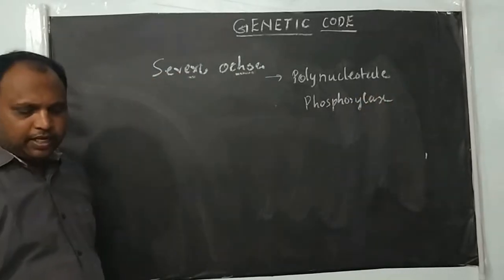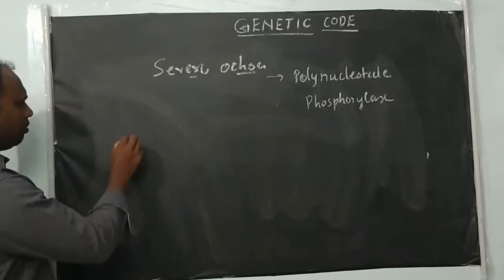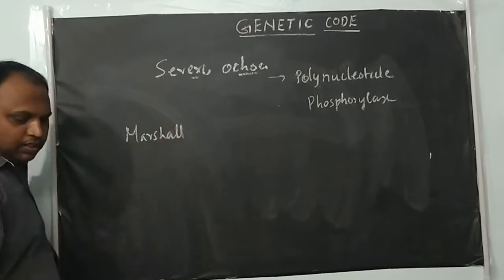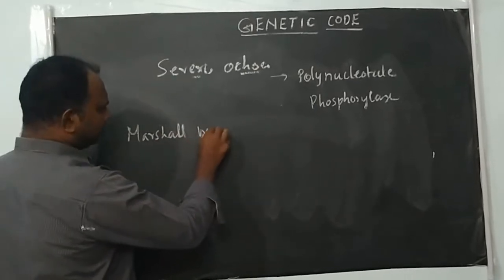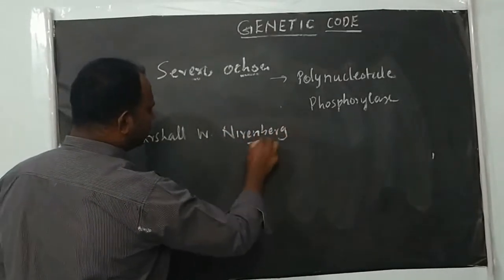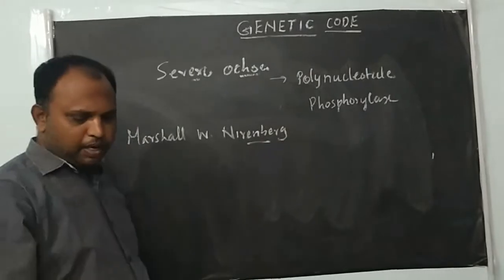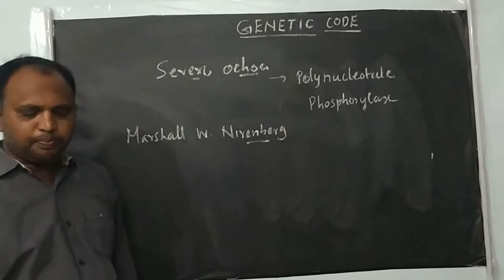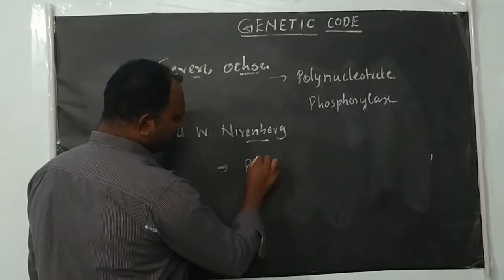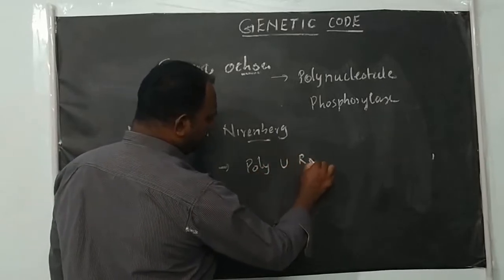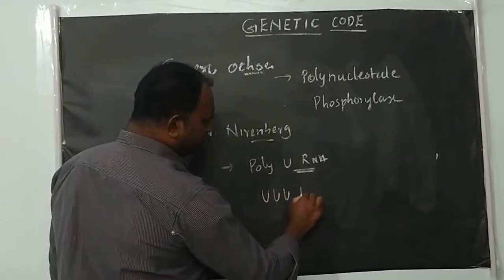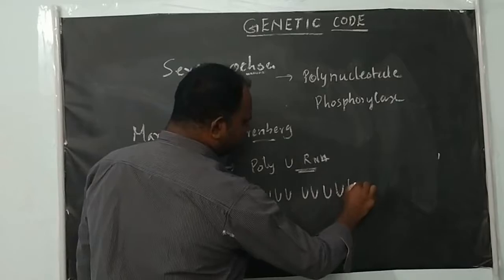With the help of this enzyme, another scientist, Marcel W. Nirenberg, chemically synthesized poly-U RNA. Poly-U RNA is an RNA molecule made up of only the U base, only uracil.